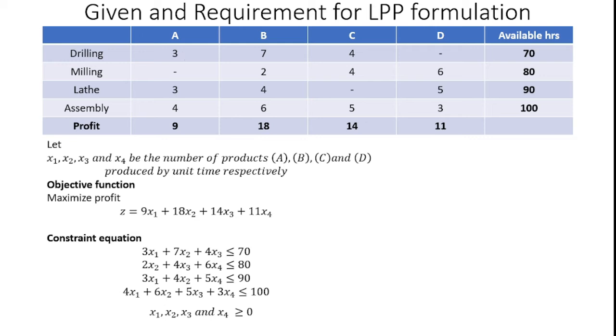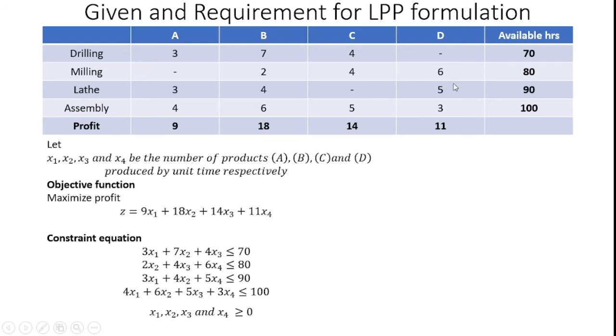Here also I can produce n number of B products in the available time, but the profit per unit piece is 18 rupees, so I represent it with 18x2, plus 14x3 for product C.